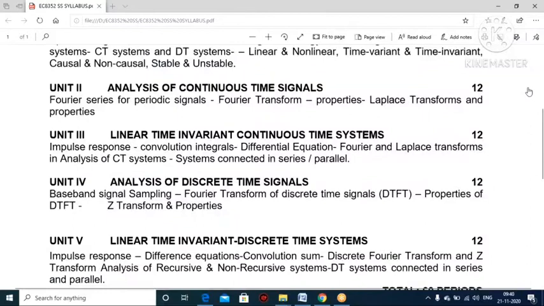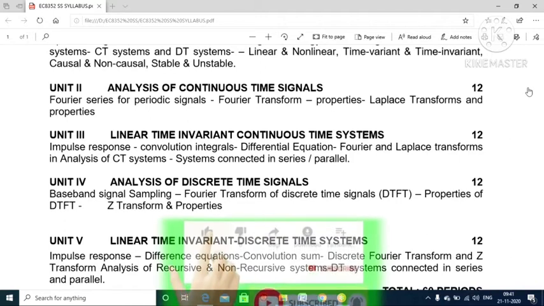Good morning, students. Today, in this lecture, we are going to discuss 100% important multiple choice questions in Unit 2 and Unit 3. Unit 2 is analysis of continuous time signals. Unit 3 is LTI for continuous time system.